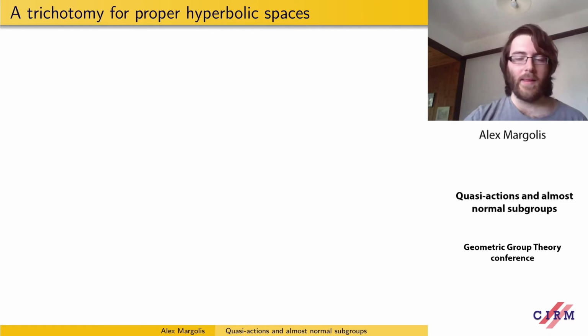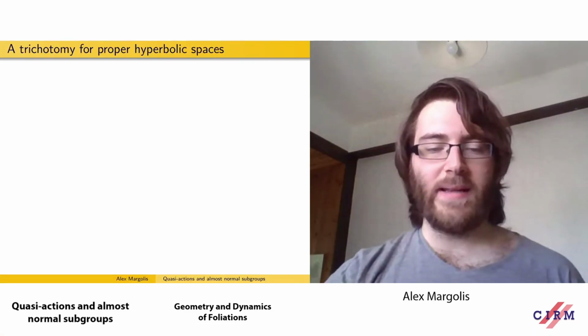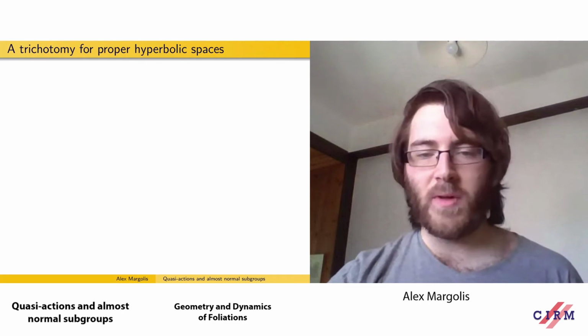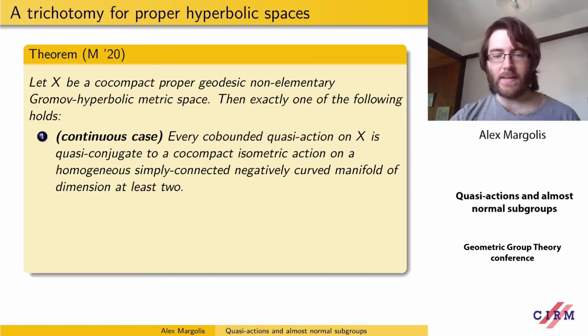So far, the only discretizable space, coarsely discrete space that we've encountered is the free group, but actually there are loads of them. It's a very ubiquitous concept. So we have the following trichotomy for hyperbolic spaces.